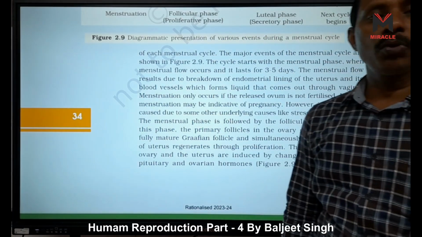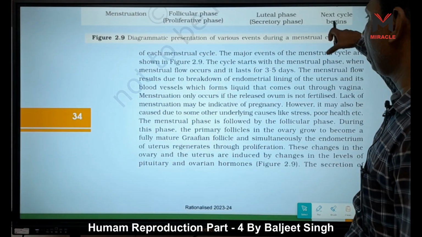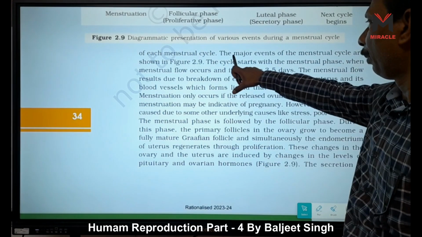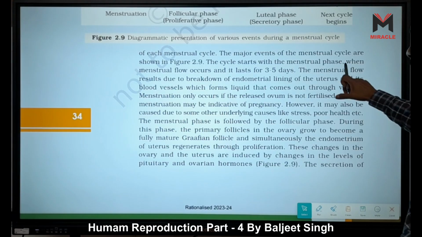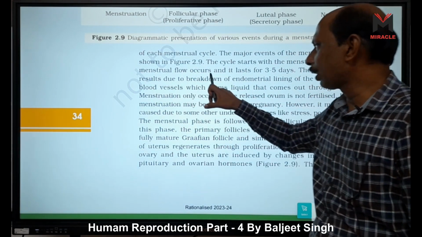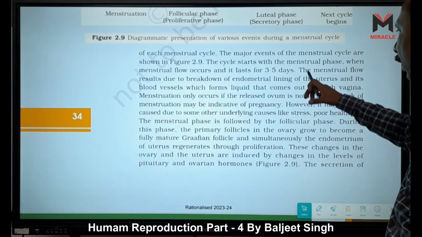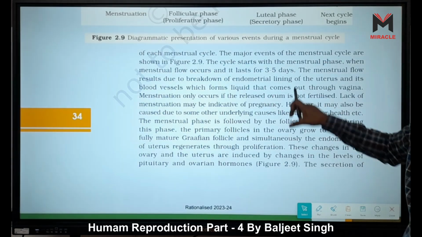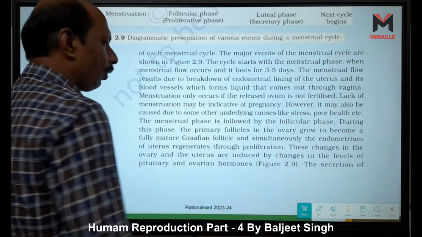It is also called the progestational phase, right? And the next cycle begins here once new menstruation starts. The major events of the menstrual cycle are shown here. The cycle starts with the menstrual phase, when menstrual flow occurs, and it lasts for 3 to 5 days. The menstrual flow results from the breakdown of endometrium.